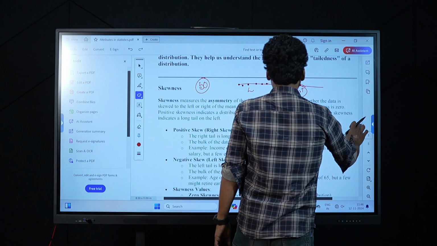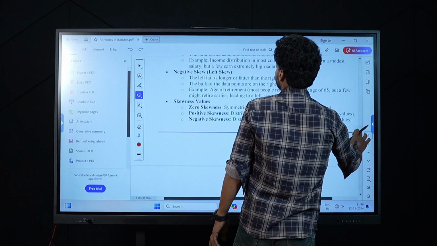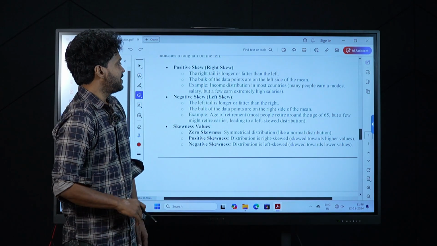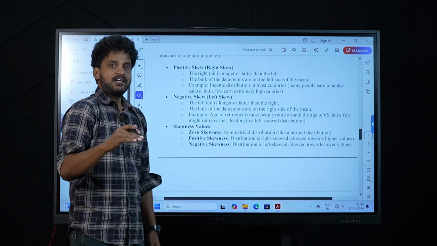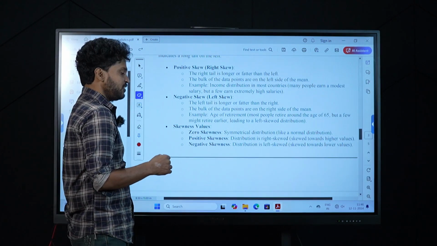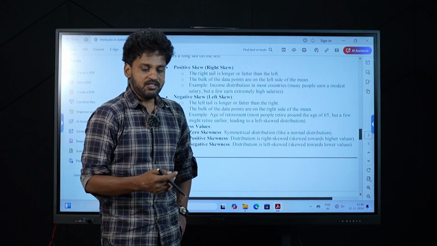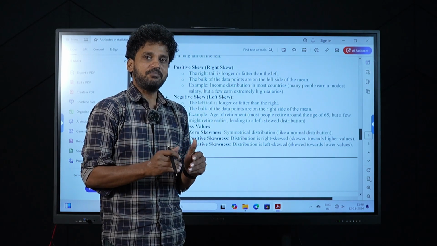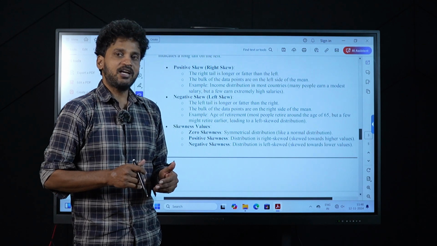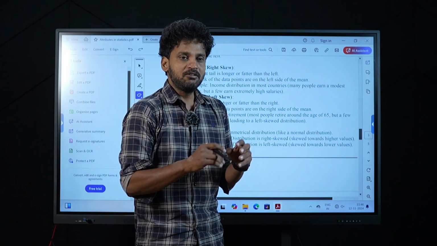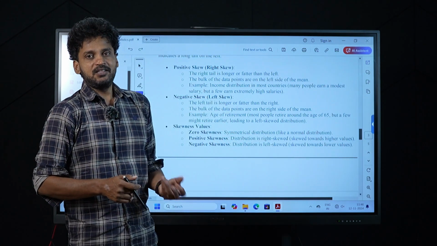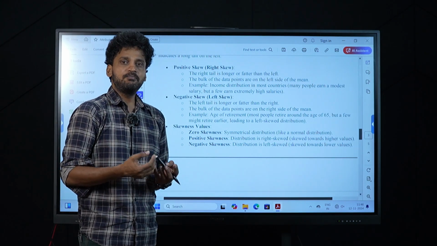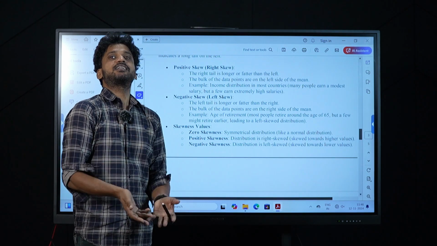The next thing is left skew. What is the left skew? In India, most of the people would retire at age 65. Again, there is a data set in which we collect the average age of retirement. Most of the people would fall under 65. But recently the government launched a plan: if you retire earlier, you will be provided with these benefits. With that, many people would want to retire well within 65. Some people would retire at 30, some people would retire at 35.